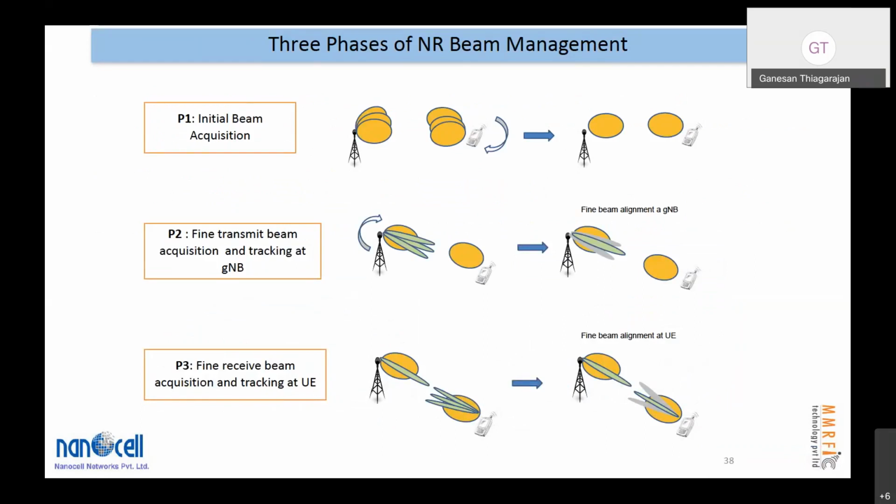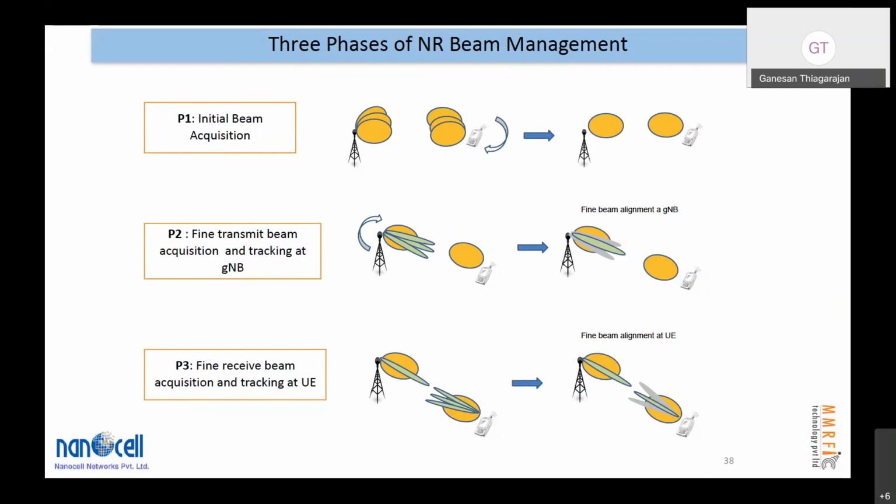So now there are three phases in the beam management. One, first I have to acquire the right beam. I should know the right beam at the base station. I should know the right beam at the mobile. That is step number one. Step number two, I should track them. I should have not only the analog beam, which is broad beam, I should also have a fine beam for the digital beam. And not only that, I should track it. When the user moves, I should track it.